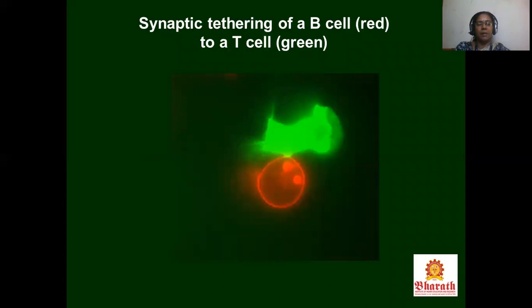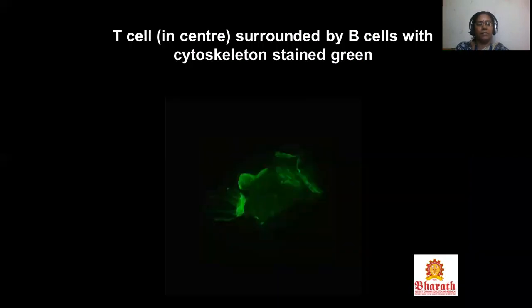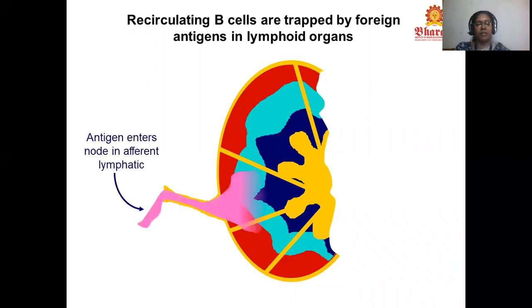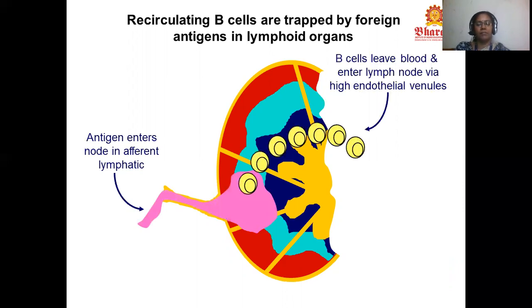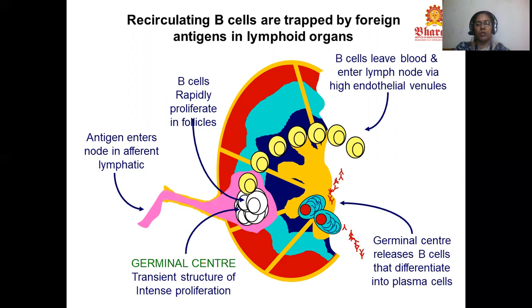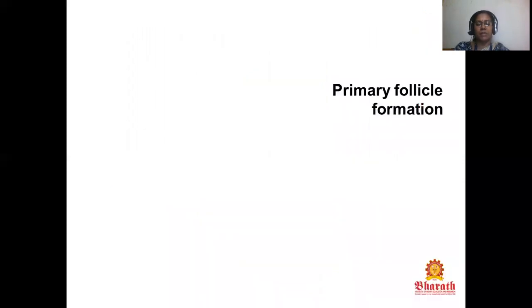That is a synapse, B cells are red and T cells green. These are cells surrounded by the B cells with cytoskeleton stained green. This is recirculation. B cells are trapped by foreign antigen in the lymphoid organs. The antigen enters the node via efferent lymphatics. The B cells enter the node via high endothelial venules. The germinal center releases B cells that differentiate into plasma cells.